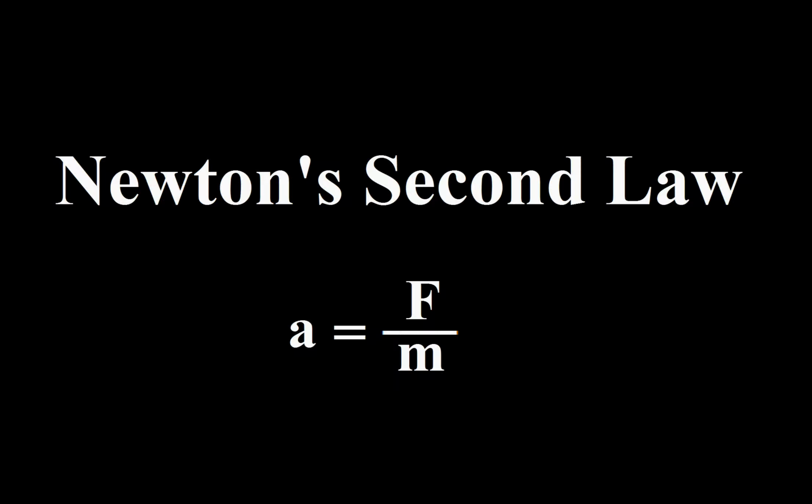Newton's second law. We learn from the first law that the body will stay at the same speed as long as the net force affecting it is zero. The second law describes what happens when a force acts on an object. In this case it no longer has a constant speed.